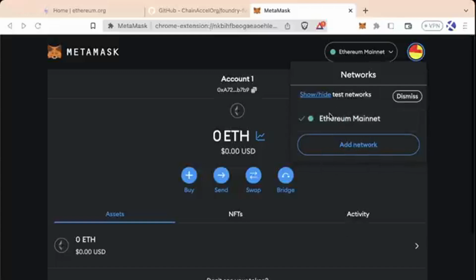Ethereum mainnet is the main network of Ethereum, and this is where real money is spent and used. For this course, we're not going to be working with Ethereum mainnet. We're instead going to be working with something called a testnet. For both engineers and non-engineers, we often need a place to test or simulate our transactions.